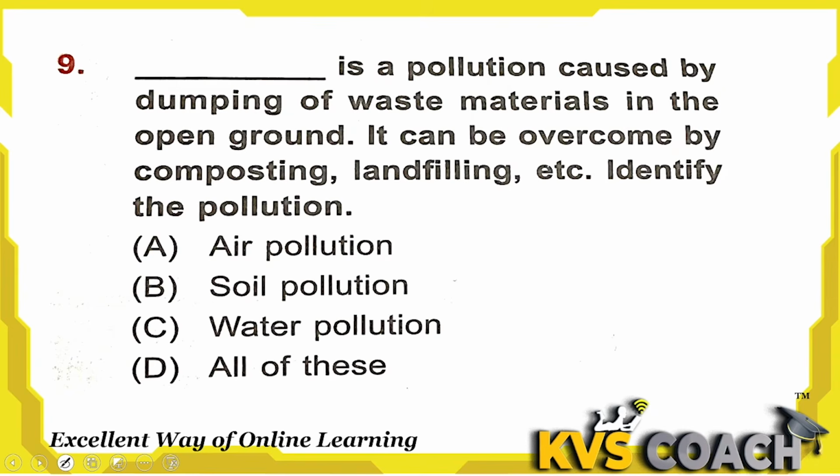Next question is, dash is a pollution caused by dumping of waste material in the open ground. It can be overcome by composting, landfilling, etc. Identify the pollution. Look, the pollution caused by dumping of waste material in the open ground. Open ground means in the soil or on the earth's surface. Due to this, what will happen? It can be overcome by composting or landfilling. It means this is soil pollution. Option B is the right answer here.